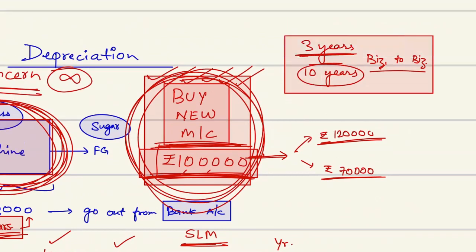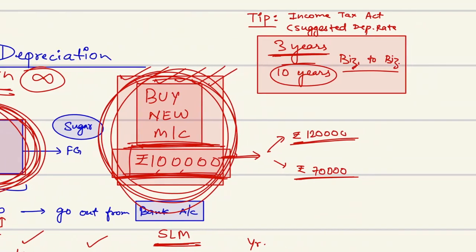And just as a tip, if you're working as an accountant in any company and the company says, I have no idea what scrap value should be, what is the life of the computer, you can refer to the Income Tax Act. The Income Tax Act has suggested depreciation rates on your assets, so you can use those rates as is.